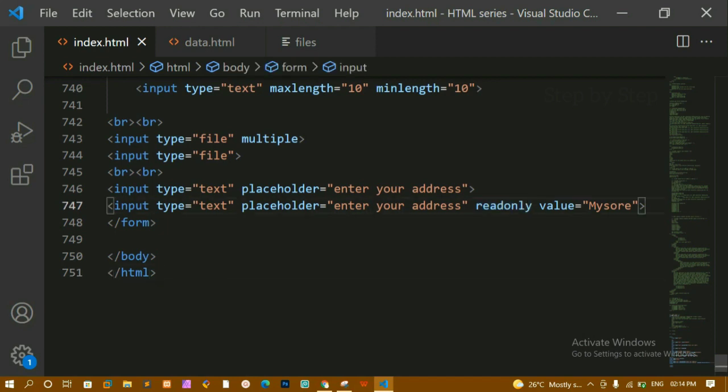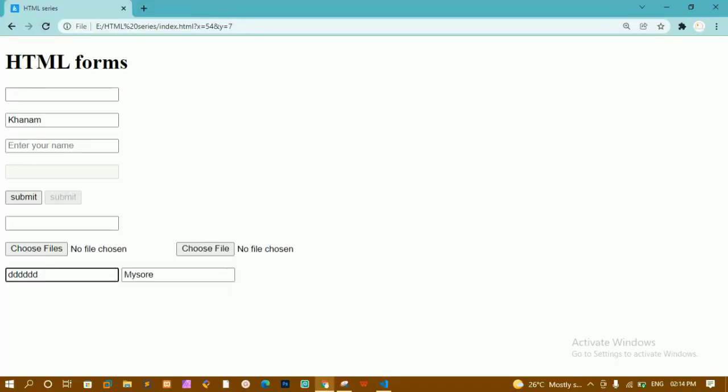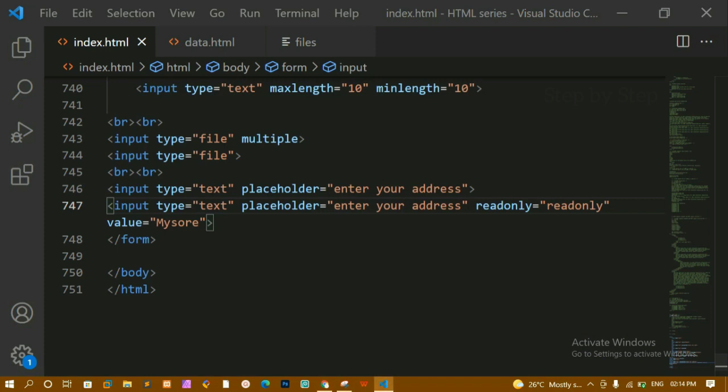As I told you, you can write it like this, or you can write it like this, read only. I'll save this. I'll refresh this one, and it is going to work in the same way. Okay, I cannot type anything here. I cannot modify that input field if I give read only.